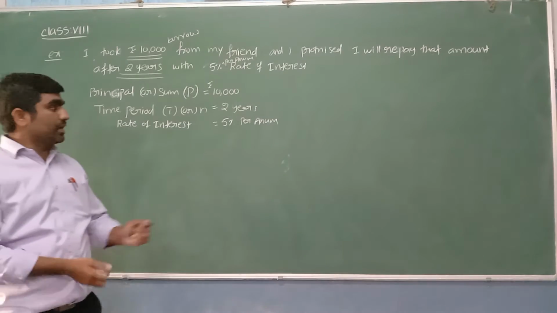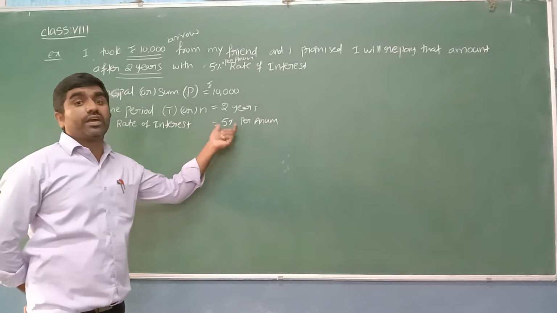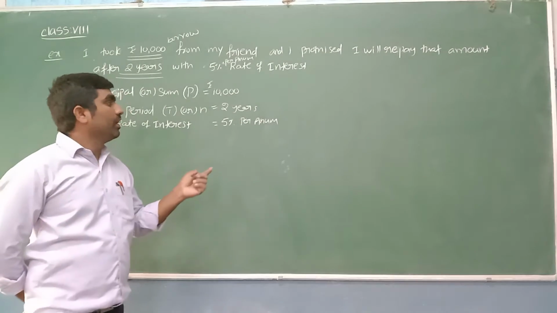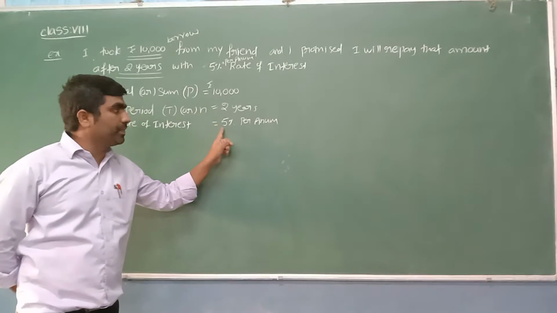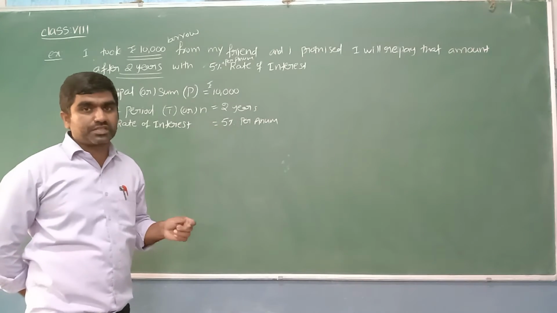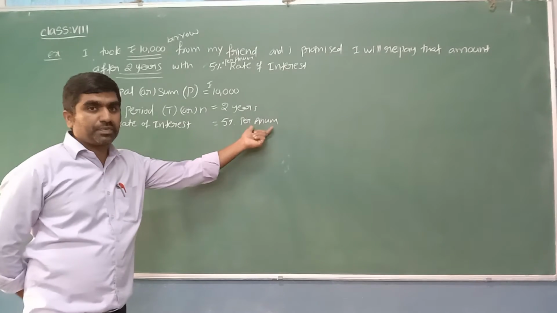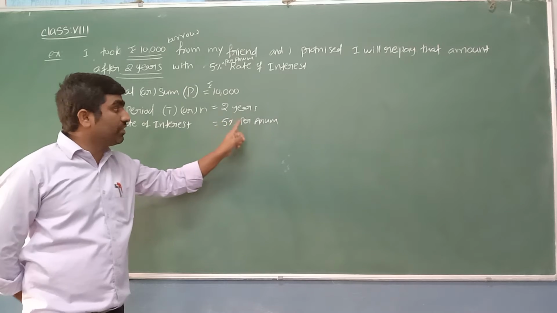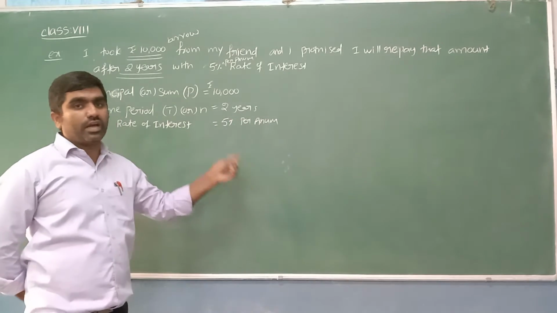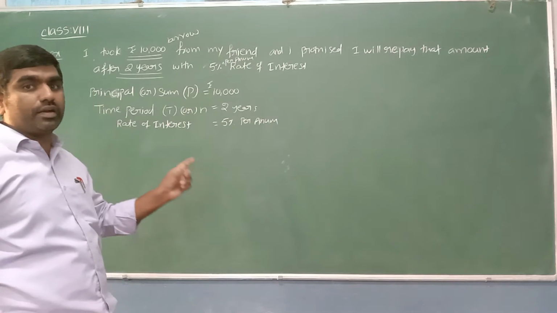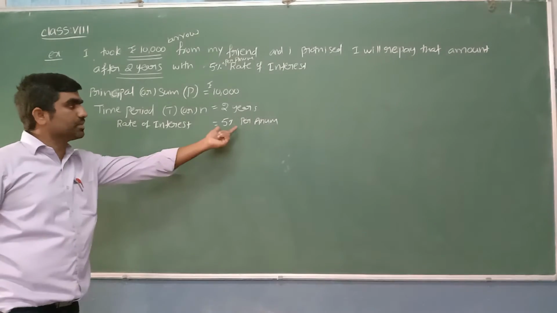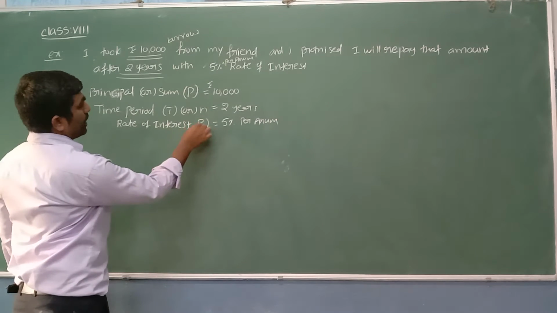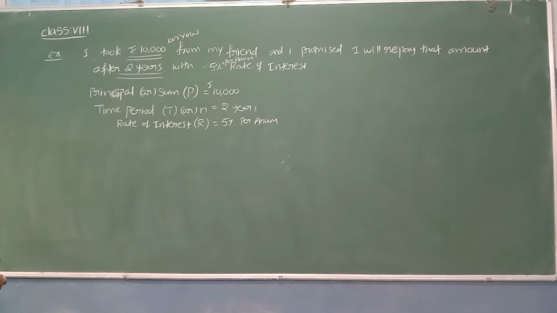We already learned the percentage concept. What is meant by 5%? 5 out of 100, per annum, per year. For every year, for every 100 rupees, we have to pay 5 rupees extra. Means for 1 year, if you borrow 100 rupees, at the end of that year we have to pay 105 rupees, 5 extra for every 100. If you take 200 rupees, at the end of that year we have to pay 10 rupees extra, 210 rupees. That is the meaning of 5%. And this rate of interest we represent with capital R.